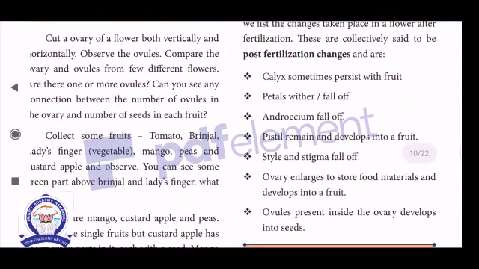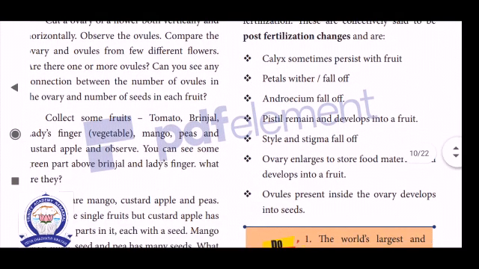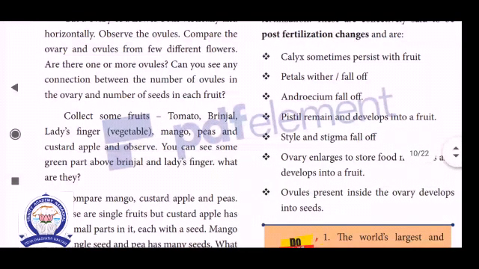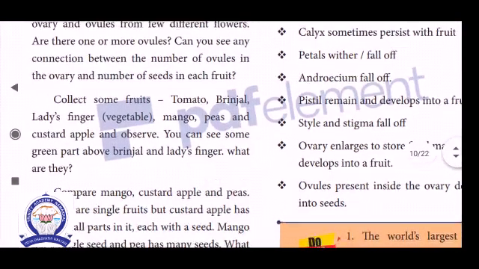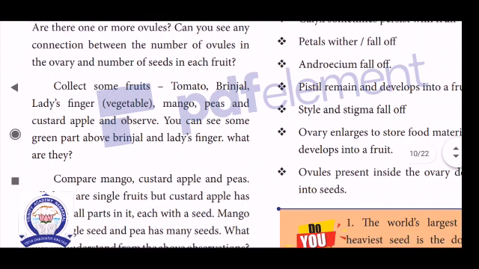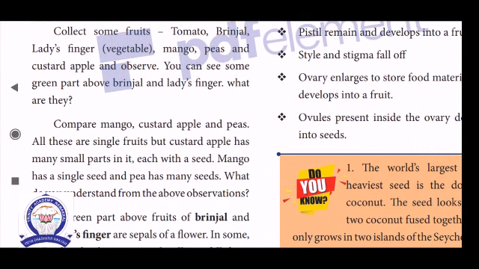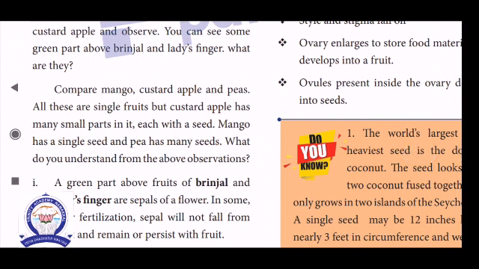Okay. Then collect some fruits, for example tomato, brinjal, lady's finger, these vegetables, even mango, peas, custard apple, and observe. Observe the arrangement of the ovules in a fruit and even in some vegetables. Then see below, compare mango, custard apple and peas. All these are single fruits, but custard apple has many small parts, each with a seed.